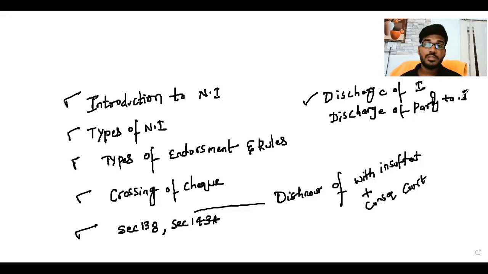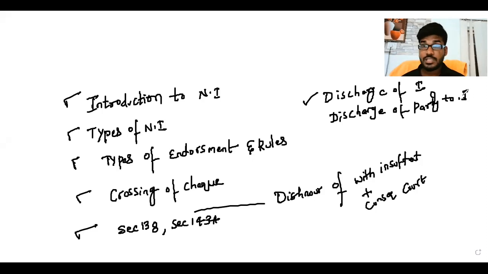The endorser is liable to all subsequent endorsees. The endorser is liable not only for the instrument amount but also for expenses of dishonor. The endorser is liable whenever he receives a notice of dishonor. And the types of endorsement: full endorsement, blank endorsement, facultative endorsement, restrictive endorsement, sans recours, sans frais. These are the concepts we discussed in the last class.